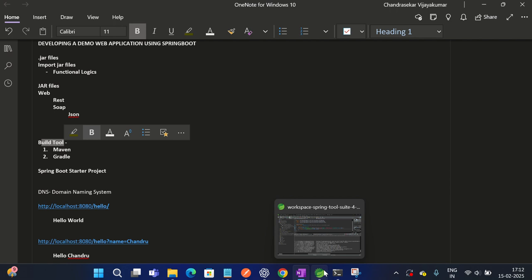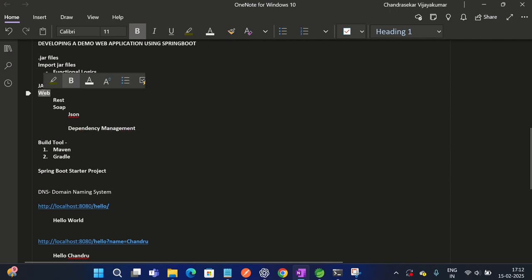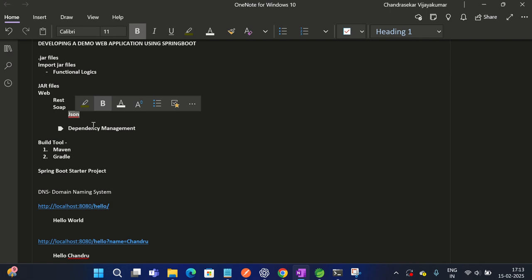So why are build tools there? Because the Spring and Spring Boot team wrote the code to make a web application. There were multiple jar files. In order to make an application, we are dependent on one or many jar files, but those jar files are dependent on some other jar files. As I showed here, web is dependent on rest, which is dependent on SOAP, which is dependent on JSON. So it's very hard for us to import these jar files, because one jar file is dependent on another. If we miss any one of the jar files, our application crashes right there. So we need to import properly.